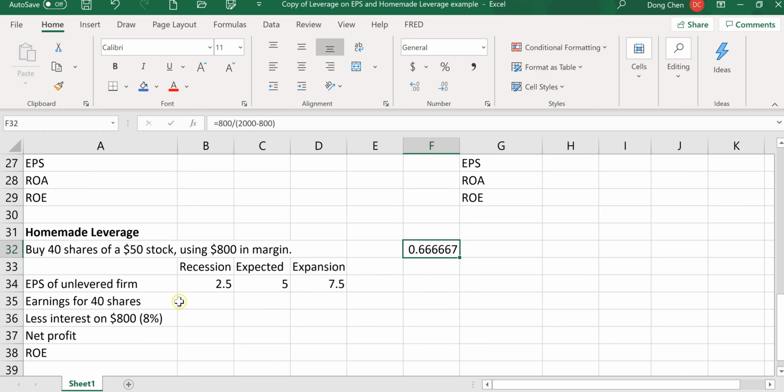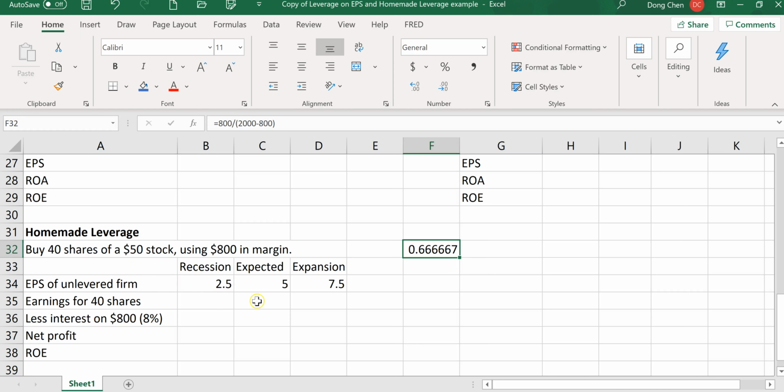So now let's calculate its ROE, which means its net profit divided by equity. So the shareholder uses $1,200 as the equity. That's the money of his own, and borrows $800 from the margin account, so the total amount is $2,000 to buy 40 shares of $50 per share stock.